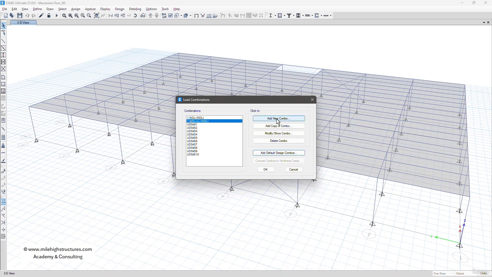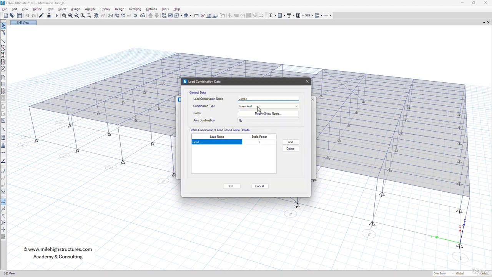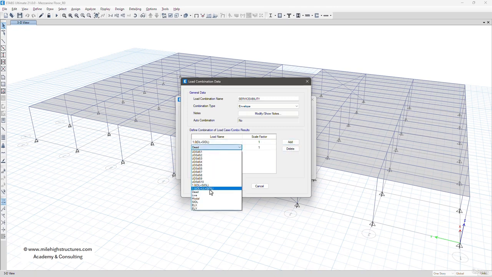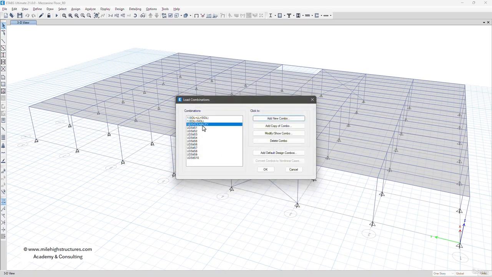So we can left click on add new combo, and here instead of combination type we can select envelope, and name it serviceability. Here we can add one time dead load plus SIDL, and then again one time dead load plus live load plus SIDL. So these two are the serviceability load combinations, and it is always better to add the envelope, otherwise you have to manually select each and every load combination when you check the results. After that, we can left click on this particular option.